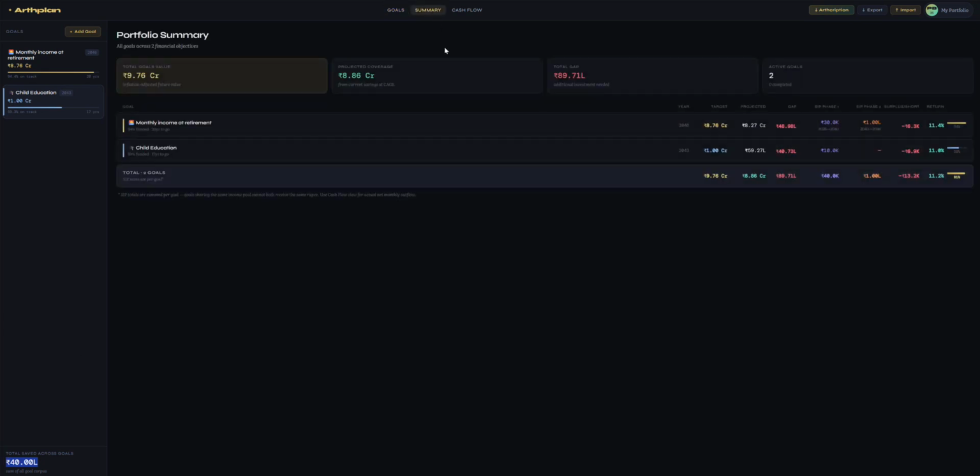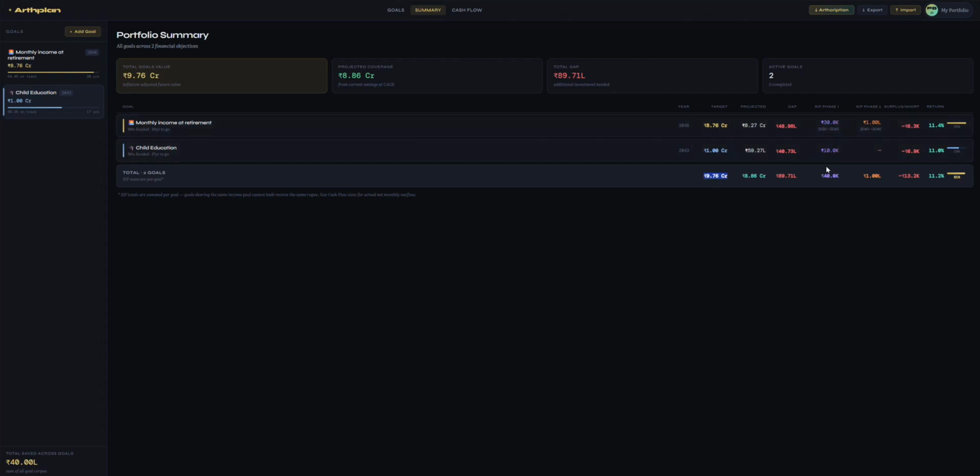And in the summary view, what you would see is the total that you would need to address two of your life goals: your monthly income for retirement, and for your child's education, you need to secure this amount of money, right?